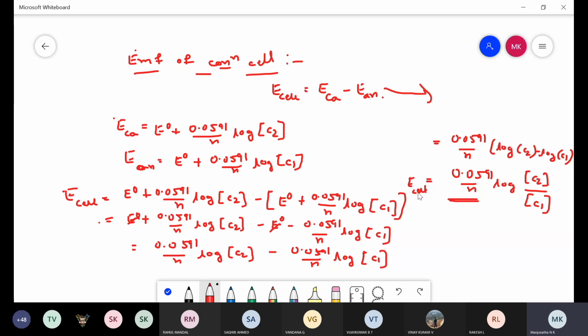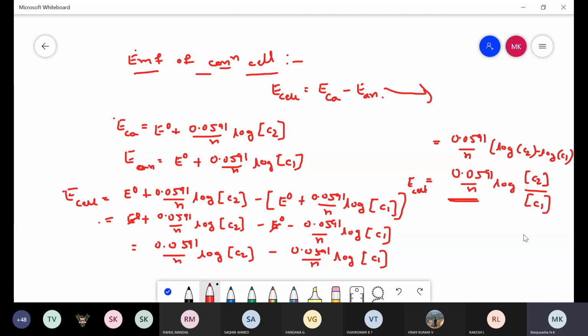So this final equation, that is E cell is equal to 0.0591 divided by n log concentration of C2 divided by C1, where n is the number of electrons involved in the reaction, C2 is the cathode electrolyte concentration, that is higher concentration, C1 is the anode electrolyte concentration, that is lower concentration.